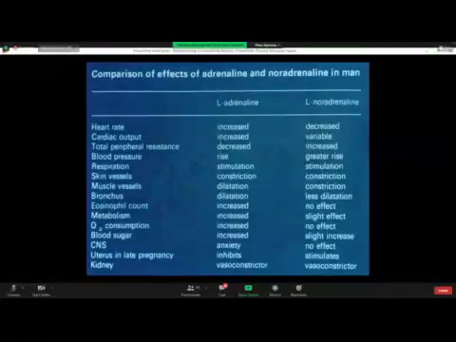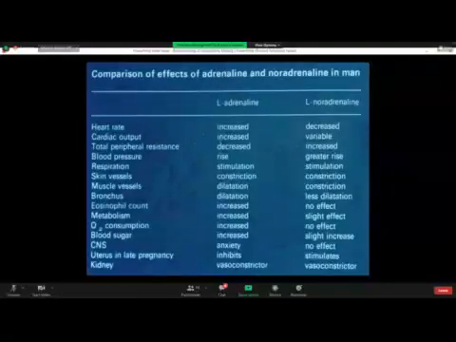Look at adrenaline. When adrenaline is given, it dilates the blood vessels to the skeletal muscles. Dilation means falling of total peripheral resistance, which would mean a fall in diastolic blood pressure.